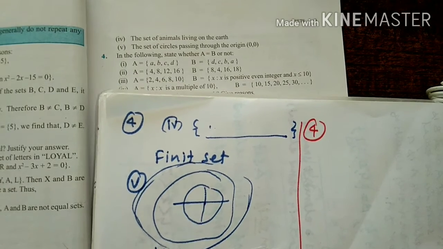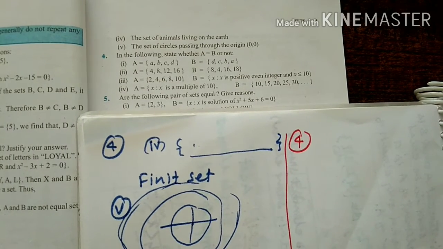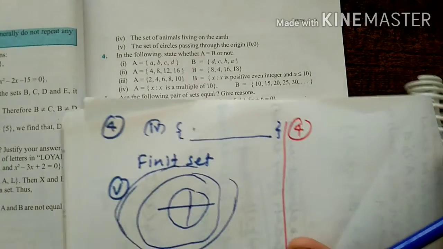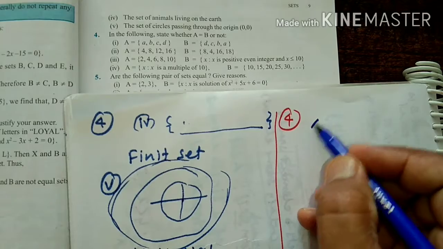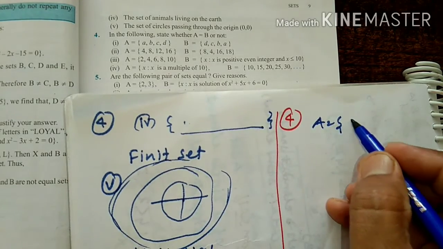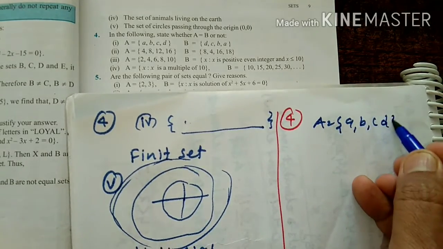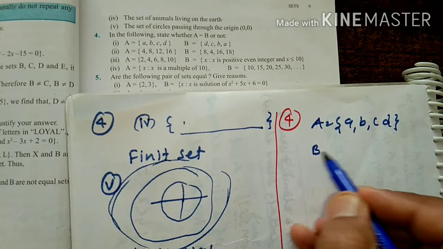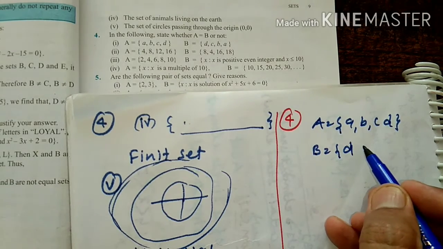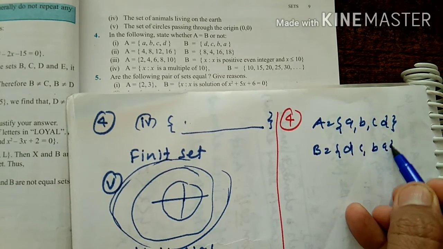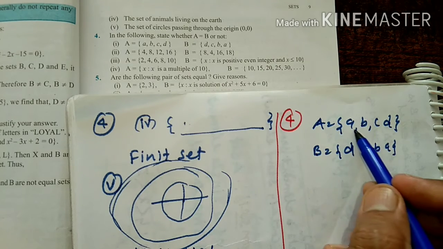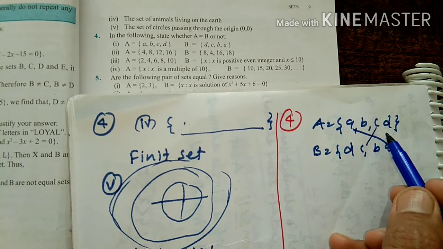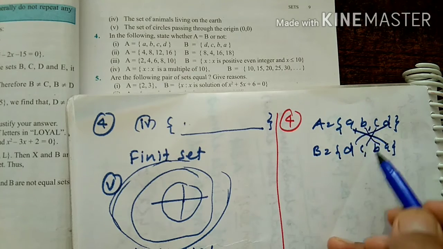Okay, we observe first of all, how many elements does A have? A has 4 elements: A, B, C and D, and B has elements D, C, B, A. So there are 4 elements, and one more important thing, they have common elements.